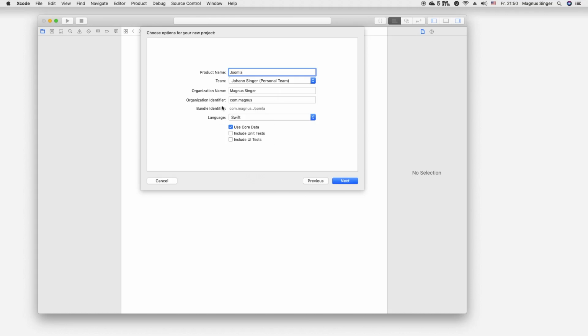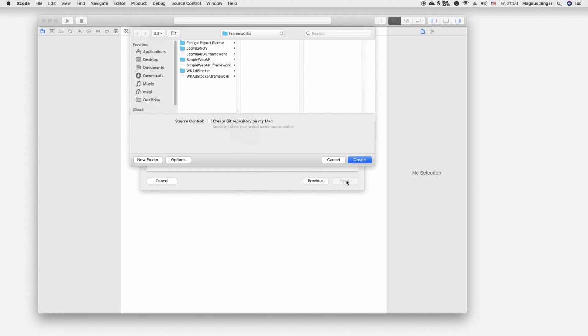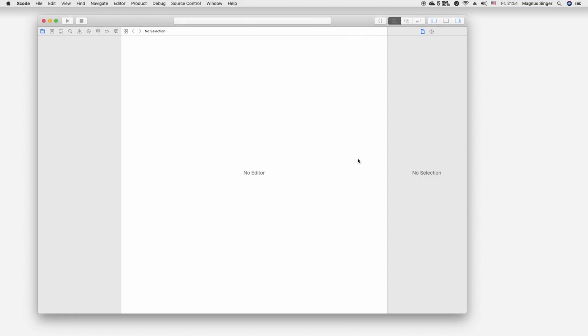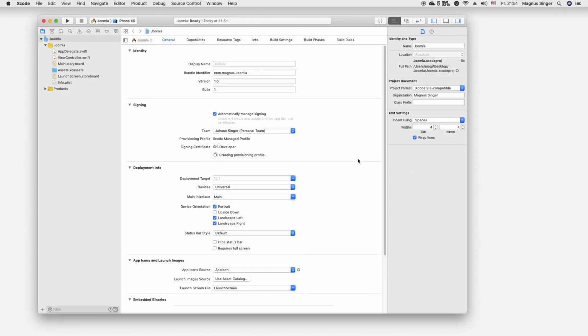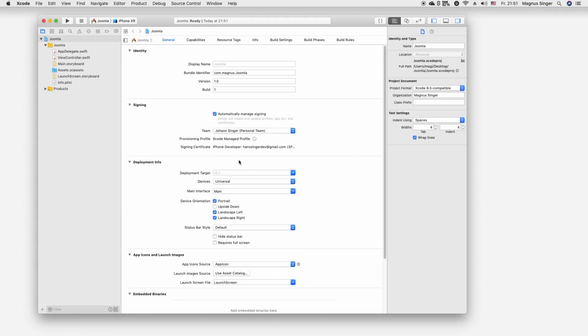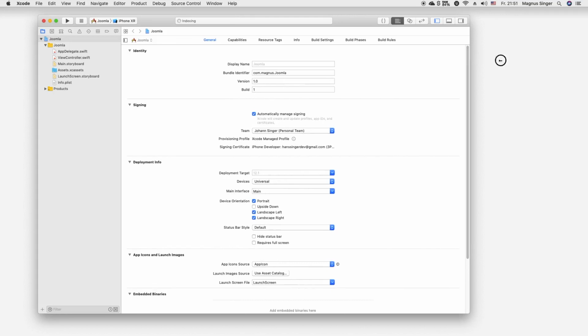Of course you may know all these options. I will just turn off Core Data now, and save it right on my desktop. So it's created. Right, now it's done. We have our project.